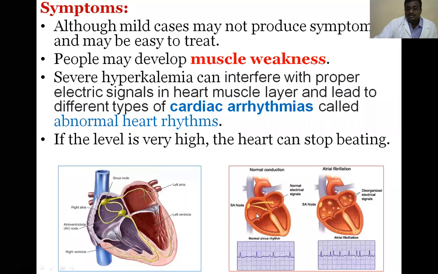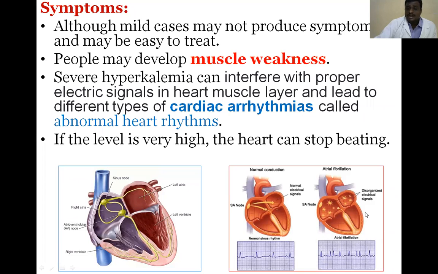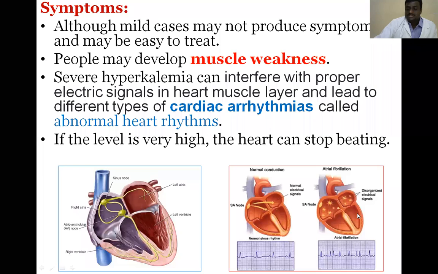When there is no proper signaling, there are no proper cardiac rhythms. Here you can see the ECG signals are greatly reduced. If it is very severe, there is a chance of the heartbeat stopping, and there is a chance of immediate death.